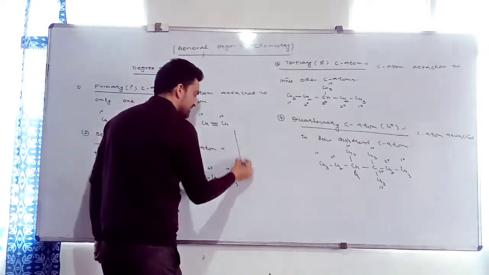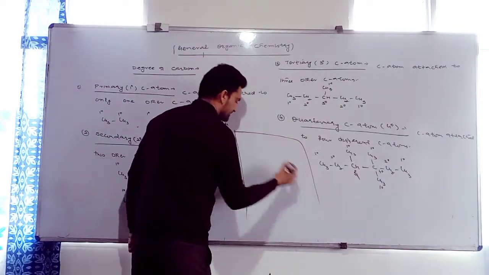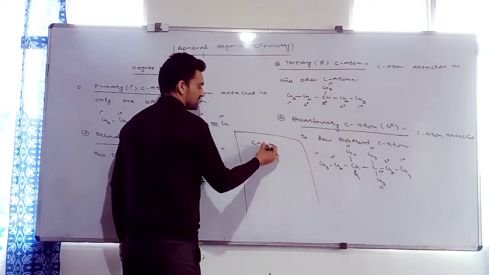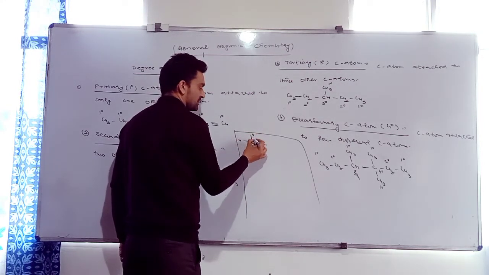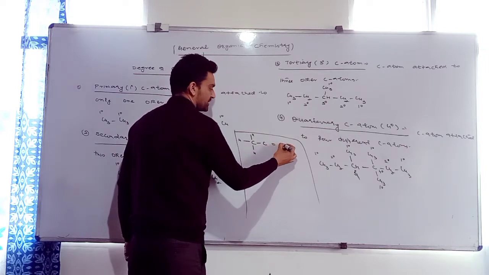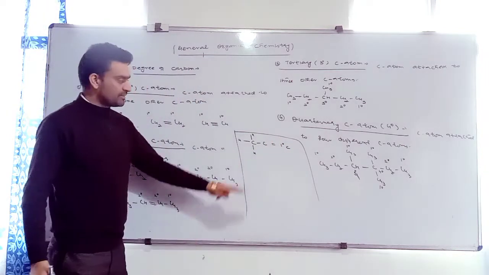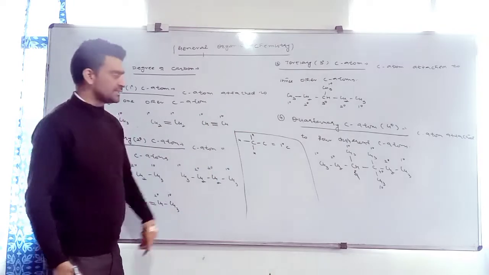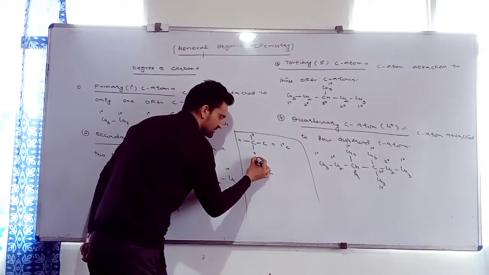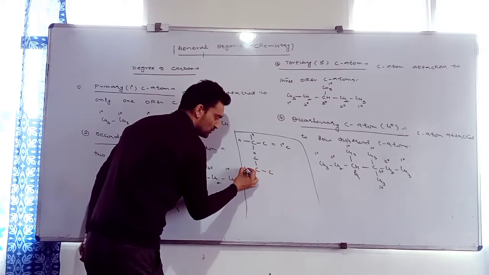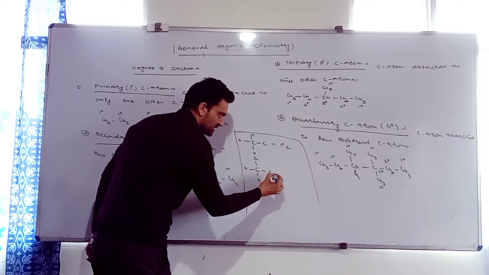Primary carbon may be represented just like this. Is it a 1 degree carbon? That type of carbon which is attached to only one other carbon. What about 2 degree carbon? Can it be just like this? 2 carbons, the rest 2 valencies will be occupied by 2 hydrogen atoms.